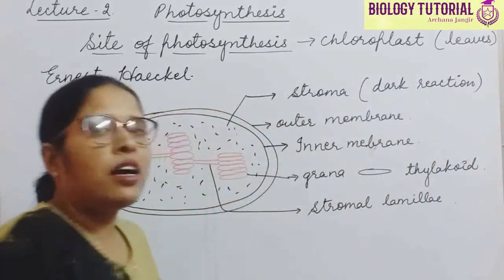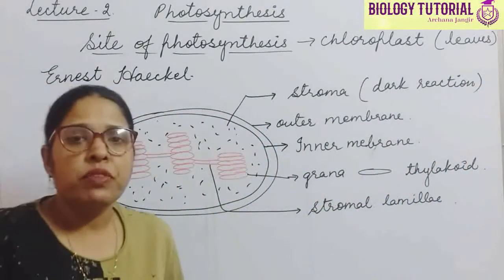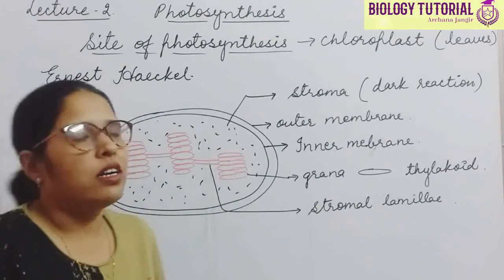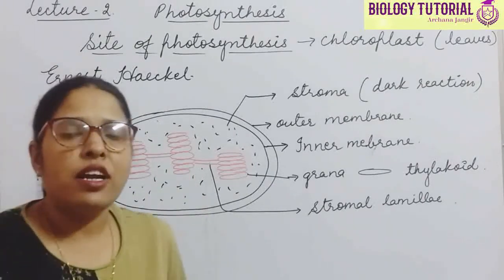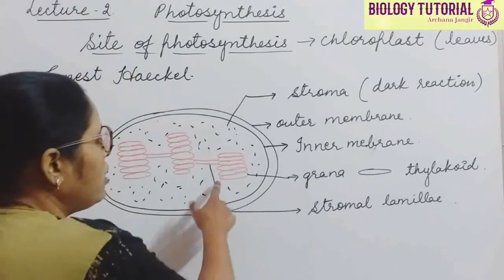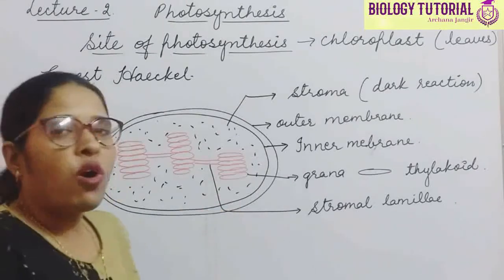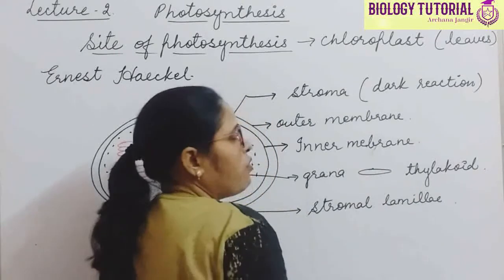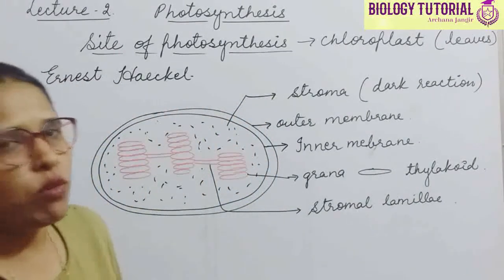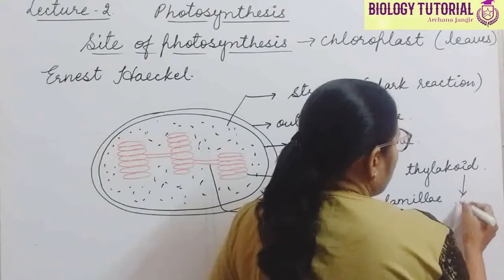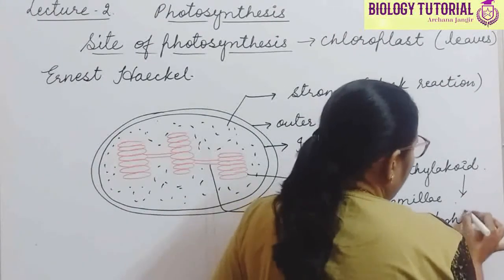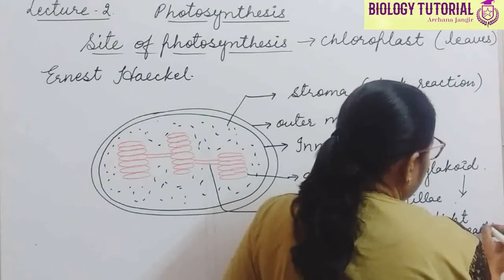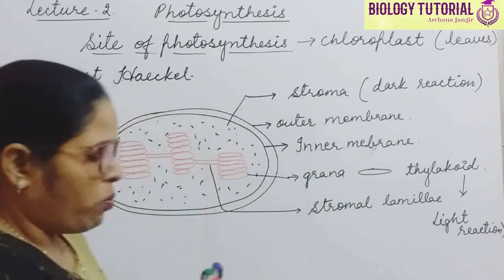What is happening in the dark reaction? In the dark reaction, carbon dioxide is reduced to synthesize carbohydrates. So stroma is the site for dark reaction, and the membrane of thylakoid is the site for light reaction of photosynthesis. So the light reaction takes place in the membrane of thylakoid, and the dark reaction takes place in the stroma.